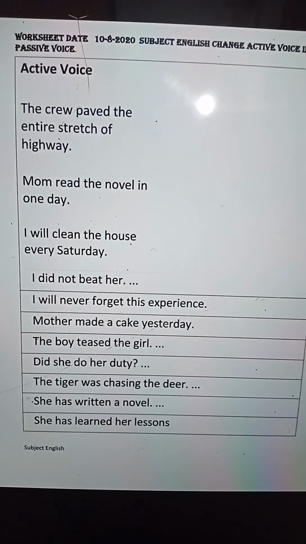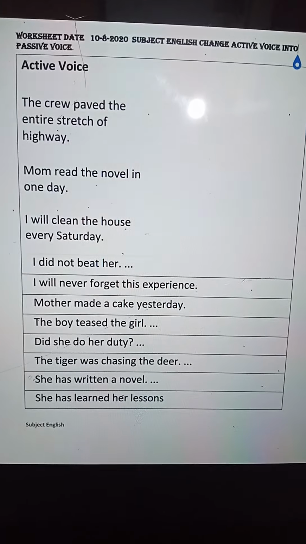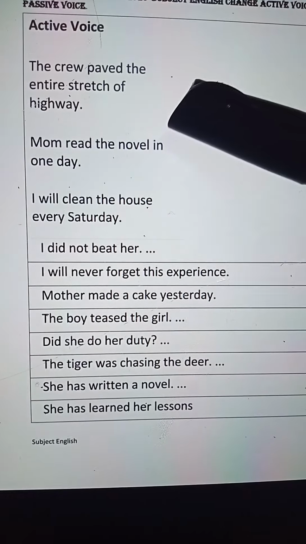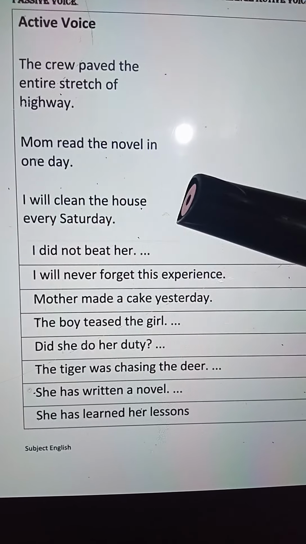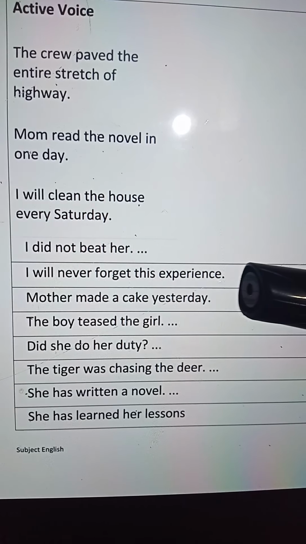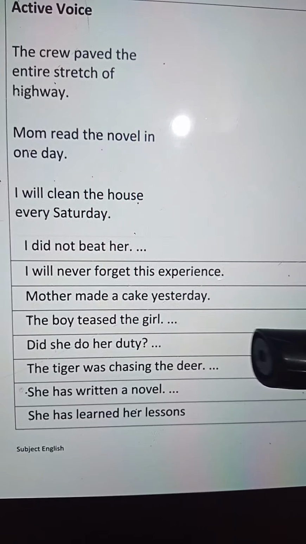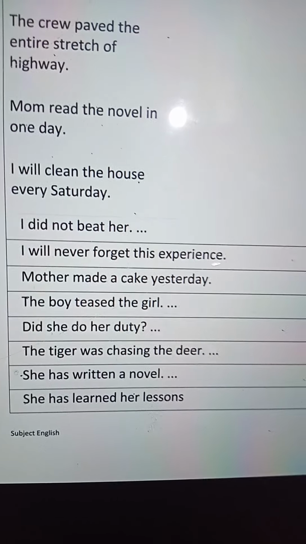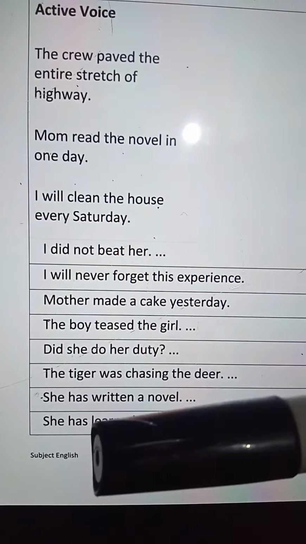So here students, I have shared one worksheet with you on the 10th of August that you have to complete. There were some sentences, I will repeat them. The crew paved the entire stretch of highway. Mom read the novel in one day. I will clean the house every Saturday. I did not hear her. I will never forget this experience. Mother made a cake yesterday. The boy teased the girl. Did she do her duty? The tiger was chasing the deer. She has written a novel. She has learned her lessons. So these are 10 active voice sentences.